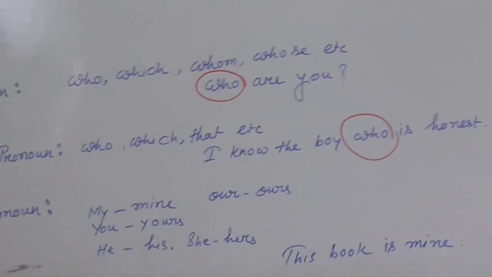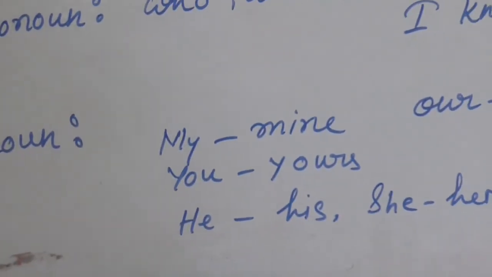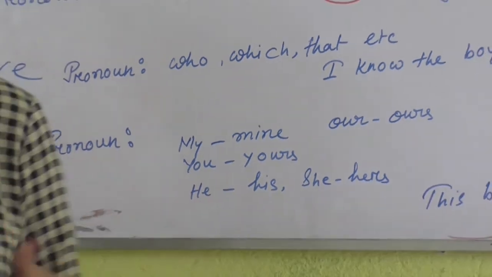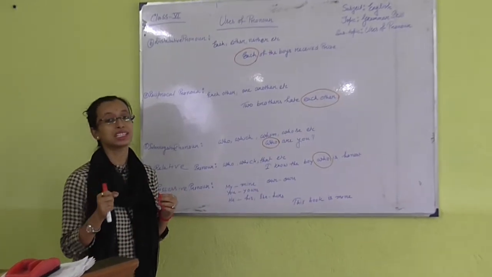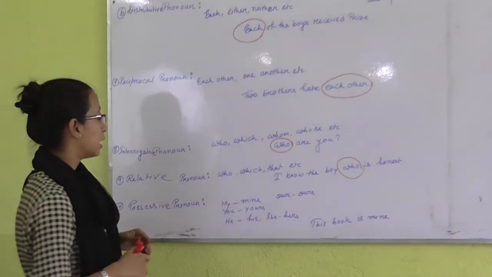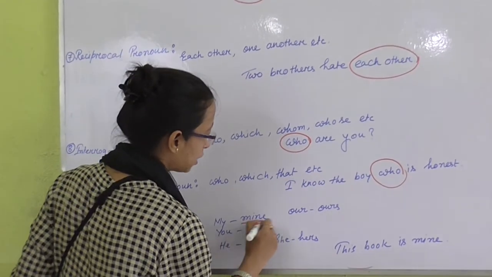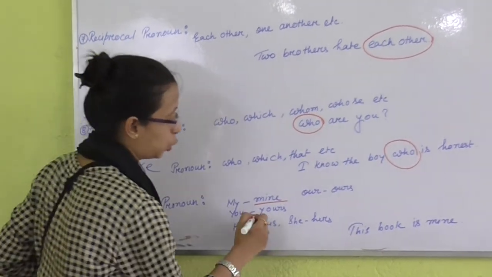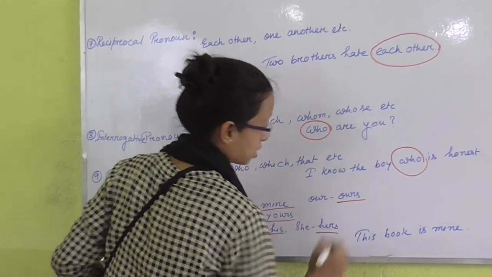And the last one, possessive pronoun. Possessive pronoun means the pronoun with which we can show ownership or possession. But the uses are somewhat different. Here possessive pronouns are like mine, yours, his, hers, ours.